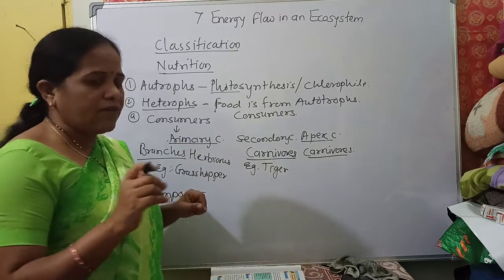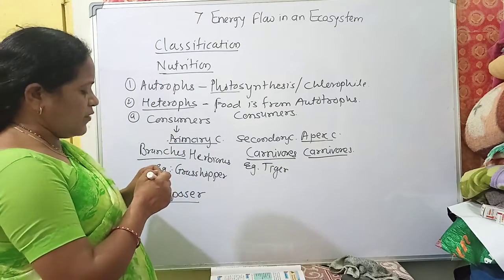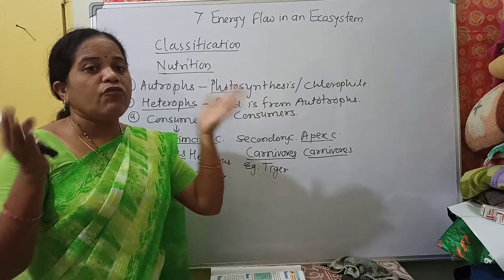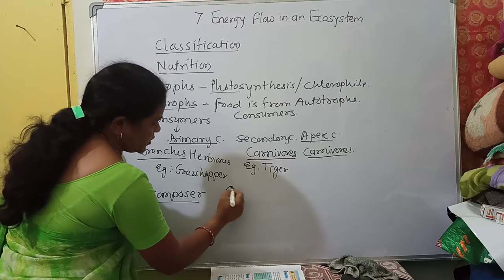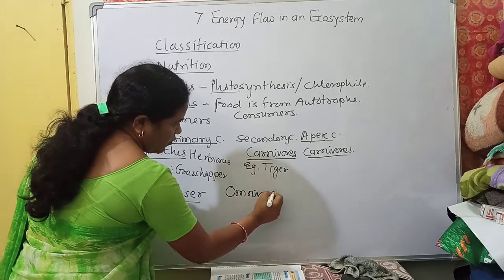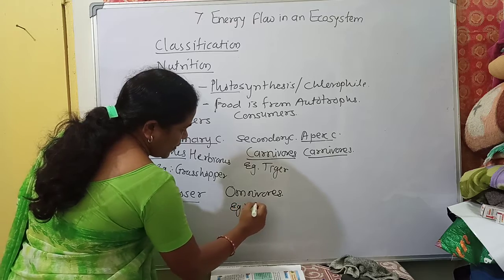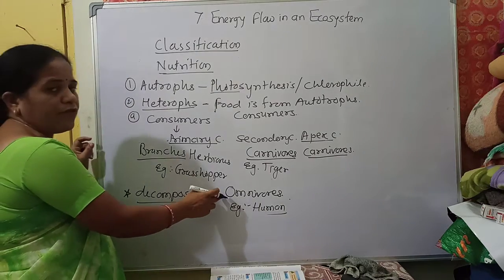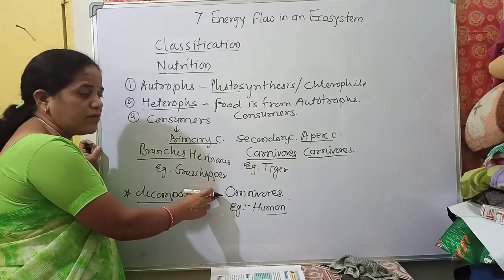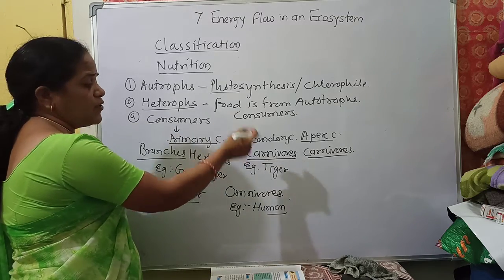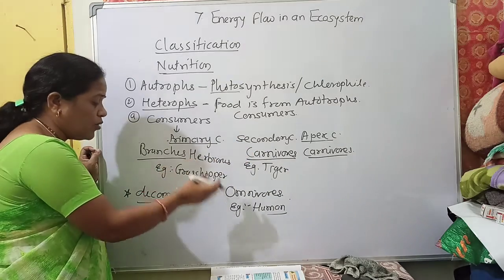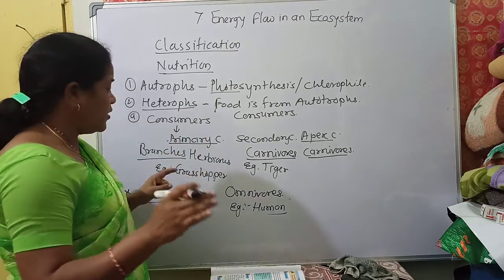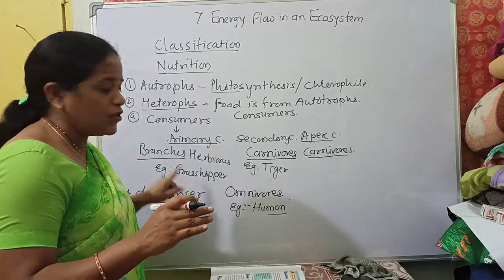Now you understood that some plants and animals, classified depending upon nutrition, can eat herbs and also flesh. What is it called? It is known as omnivore. What is the example of an omnivore? The human being. Humans eat flesh, eat secondary consumers, sometimes primary consumers also. Sometimes they eat grass or some plants also. So it is known as an omnivore.